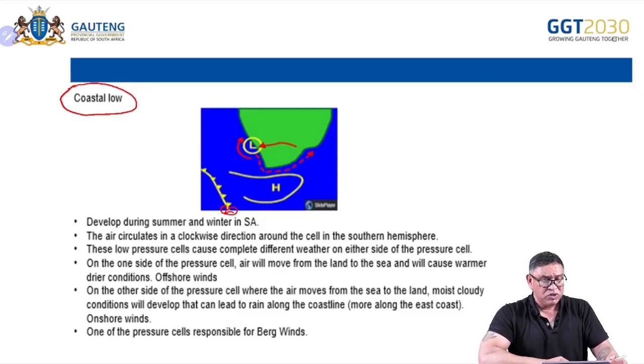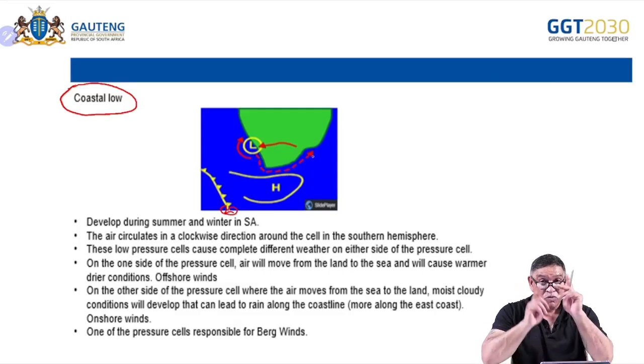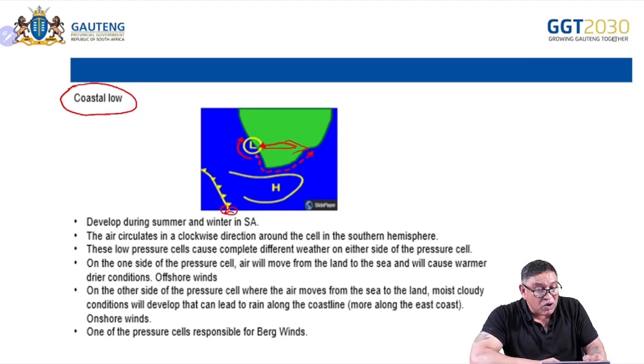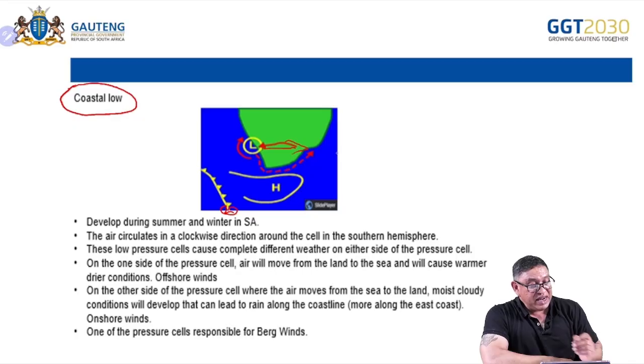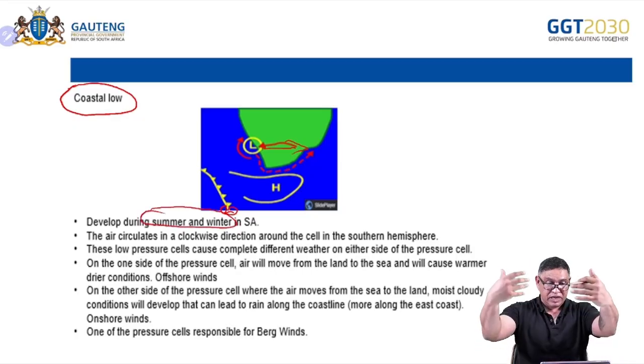Found along the coast, it generally originates on the west and moves along the coast towards the east. Don't just say it moves from west to east. West to east means this: it moves along the coast from the west to the east. And it can develop in summer and winter, of course, because the cold fronts can bring it.